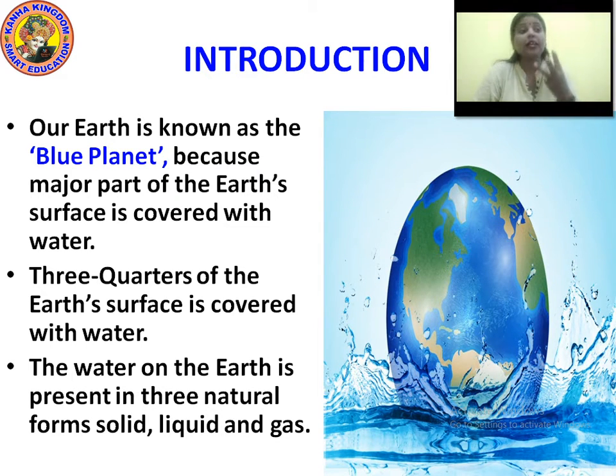So how many natural forms of water do we have? Solid, liquid and gas. Now, what is the other name of earth? The earth is also known as the blue planet. Why is it called a blue planet? Because the major part of the earth is covered with water. How much of the earth does the water cover? 3/4 of the earth's surface is covered with water. Now what are the 3 natural forms of water? Solid, liquid and gas.